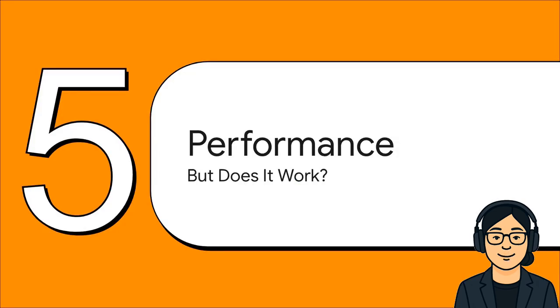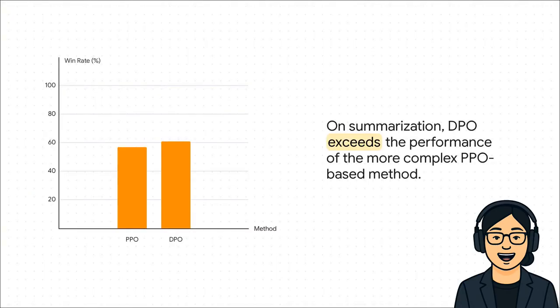Okay, I get it. It's simpler, it's cleaner, it's more stable. That's all great. But here's the million-dollar question. Does it actually perform? Can this elegant, simple thing really go toe-to-toe with a big, complicated industry standard? Well, the data's in. And honestly, the results are pretty jaw-dropping. They put it to the test on a summarization task, and the models they trained with DPO actually had a higher win rate than the ones trained with the more complex PPO method. So DPO didn't just match the performance of the super complex RLHF method, it straight up beat it.